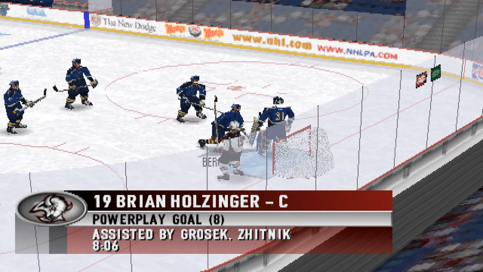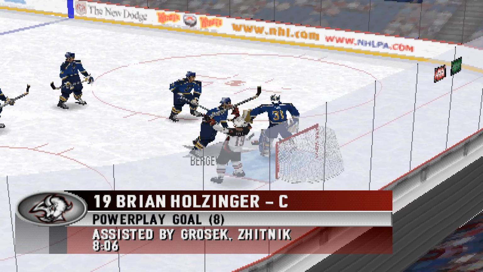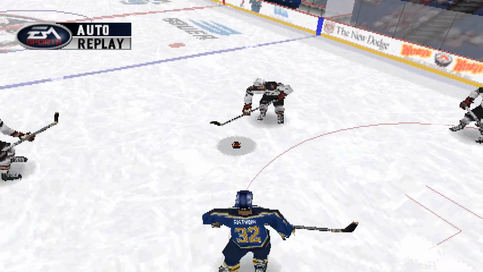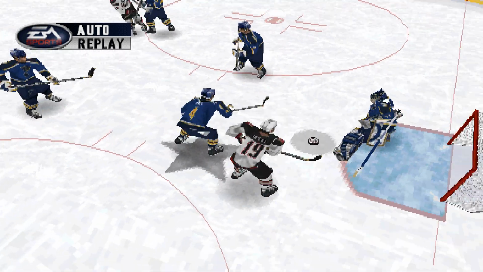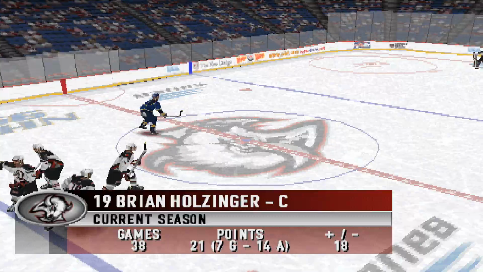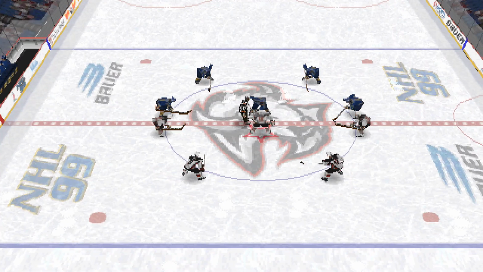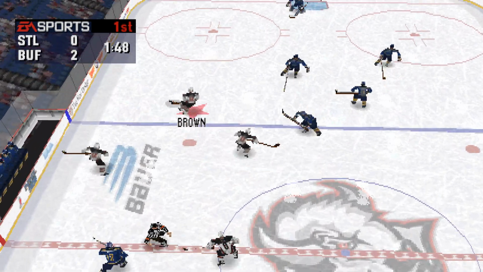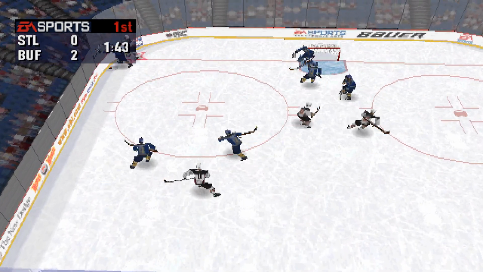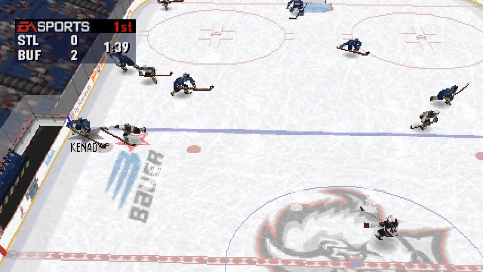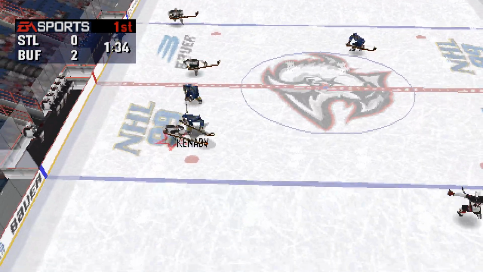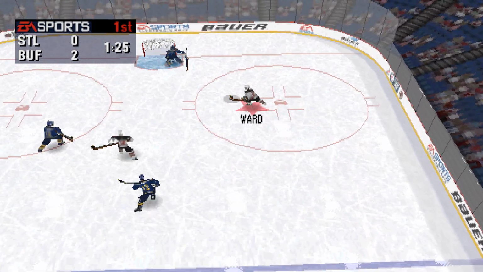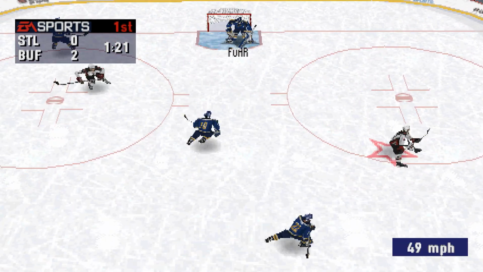Holzinger scores on the power play. Pronger gets out of the box early with that power play goal by Buffalo. Burridge gets to the circle. He'll face off against Pronger. They drop the puck. Buffalo has a fresh line on the ice. Buffalo goal, scored on the power play by number 19, Brian Holzinger, assisted by number 18, Michael Grosek, and number 44, Alexei Zhitnik. Fury stopped it.